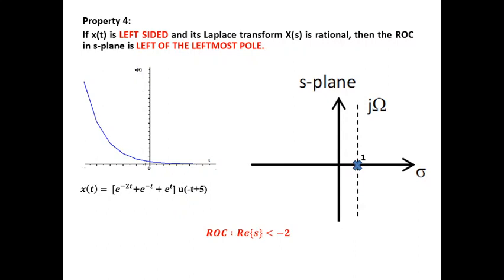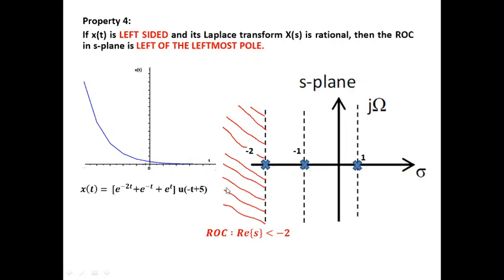For this, if we take approximately the poles as 1, minus 1 and minus 2 for illustrative purposes, we can see that among these 3 poles, minus 2 will be the leftmost pole. As per the property, if x of t is a left-sided signal, then the ROC is to the left side of the leftmost pole. So minus 2 is the leftmost pole and the left side of the leftmost pole will be the ROC. That is why the ROC is given as the real part of S lesser than minus 2.